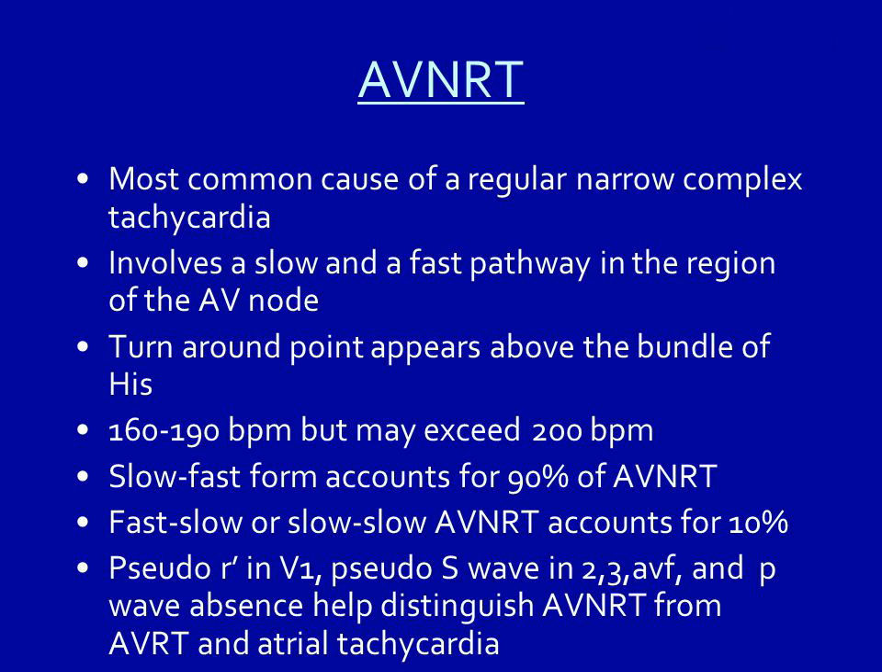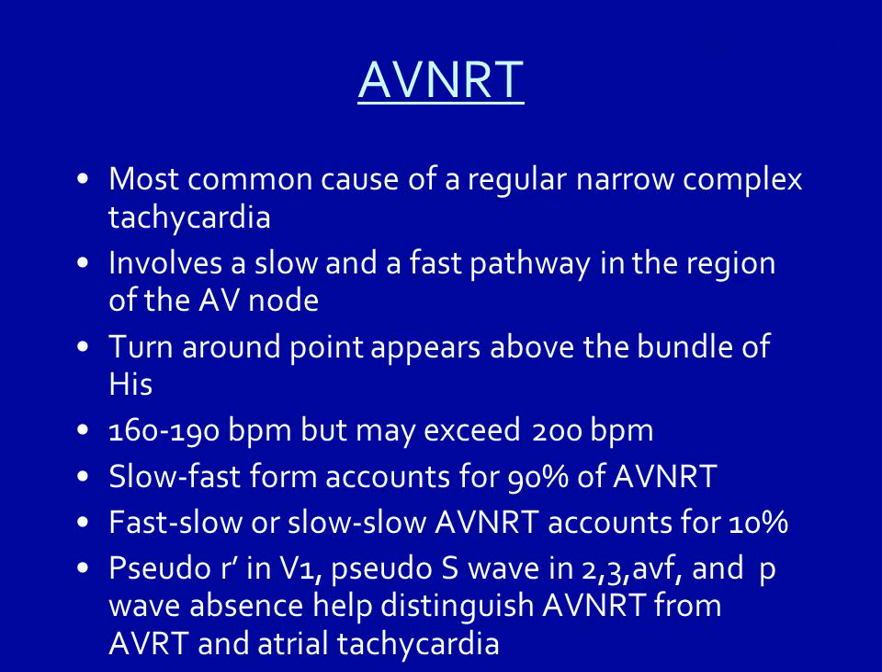AVNRT is the most common cause of regular narrow complex tachycardia. It involves a slow and a fast pathway in the region of the AV node. The turnaround point appears above the bundle of His. Rate is 160 to 190 bpm but may exceed 200 bpm. The slow-fast form accounts for 90% of AVNRT. The fast-slow or slow-slow forms account for 10%.